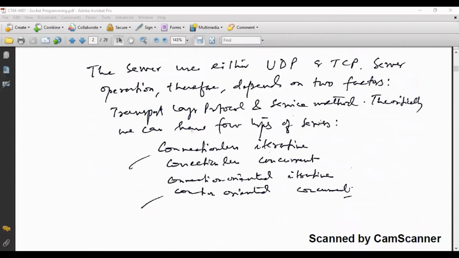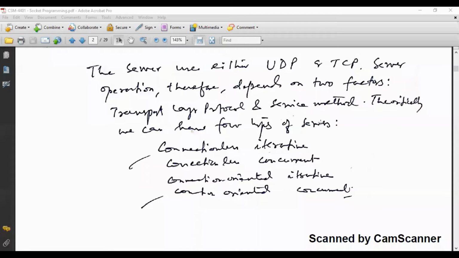The server uses either a UDP or TCP port. As you know, the server may have a connection oriented service, or it may use connectionless service. Connectionless service is provided by UDP, while connection oriented services are provided by TCP. The server operations therefore depend on two factors: transport layer protocol and service method. There are two transport layer protocols, UDP and TCP, while the service method is concurrent or iterative. Depending on these two things, there are four combinations. So theoretically, we have four types of server.